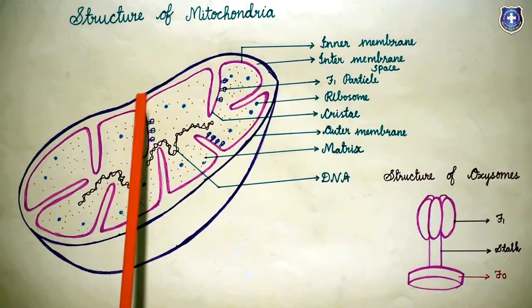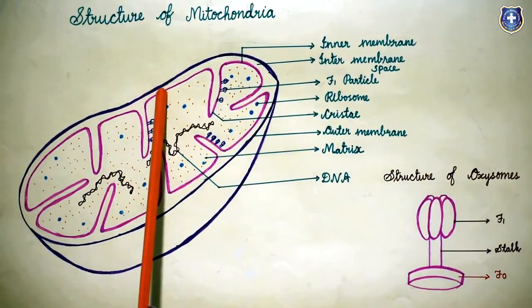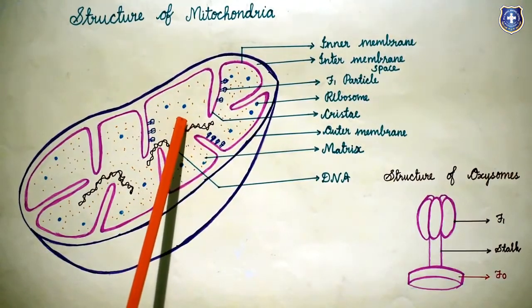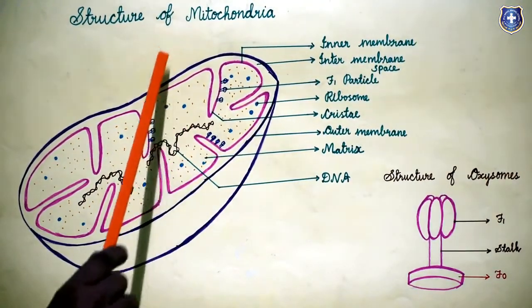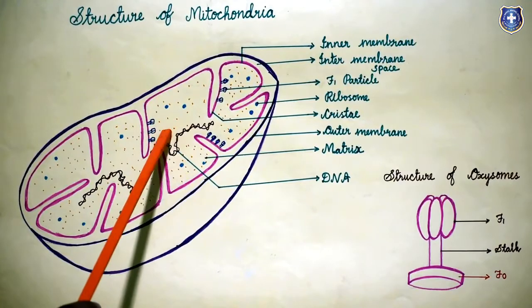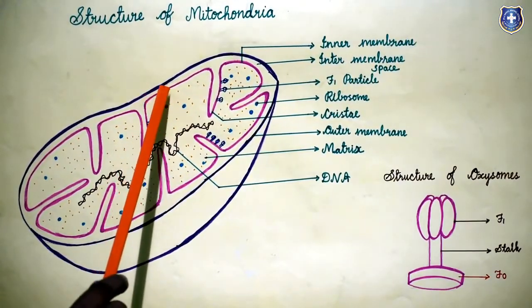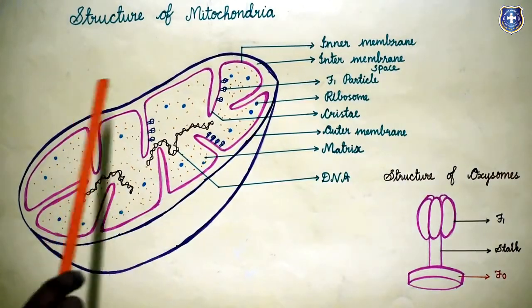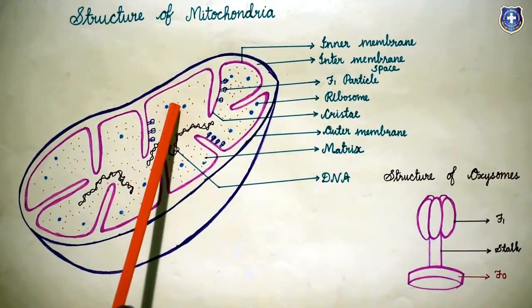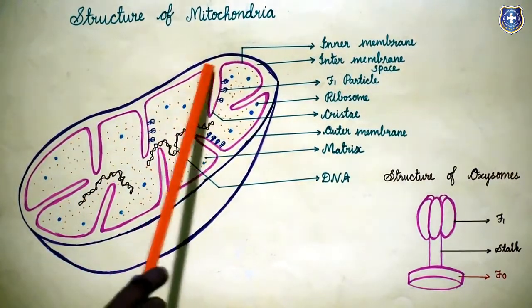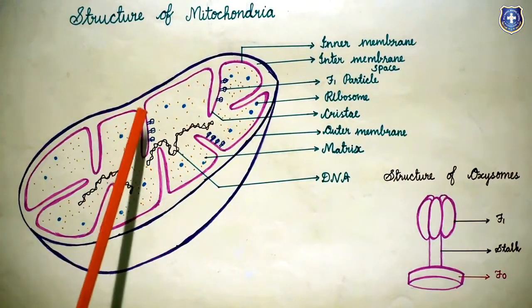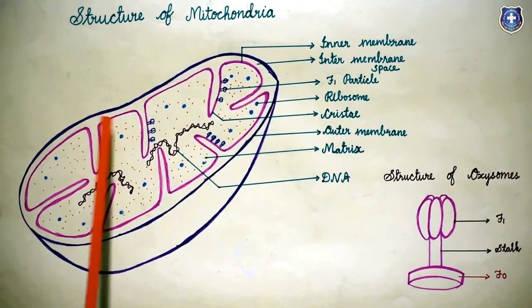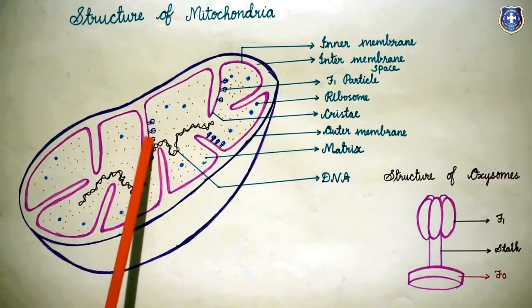The inner membrane is a semi-permeable membrane. It also has the capacity to move molecules into and out of the organelle, and it has a rich amount of enzymes and carrier proteins. It consists of 80% protein and lipids. The inner membrane gives rise to finger-like projections called cristae.